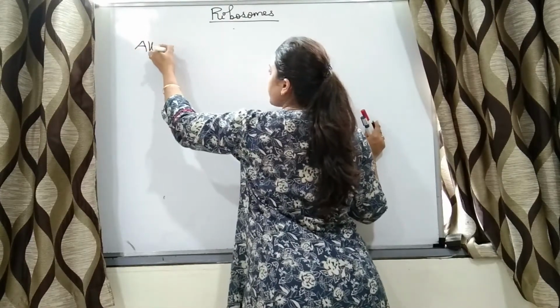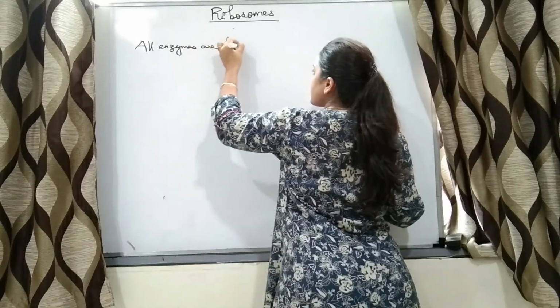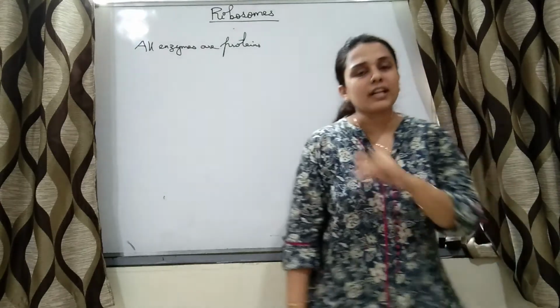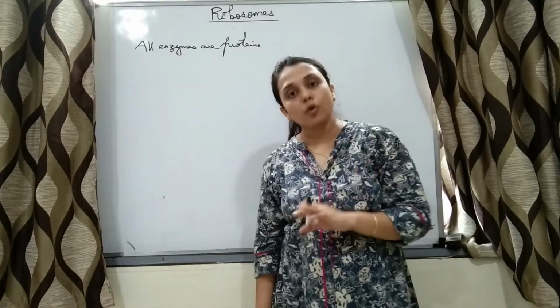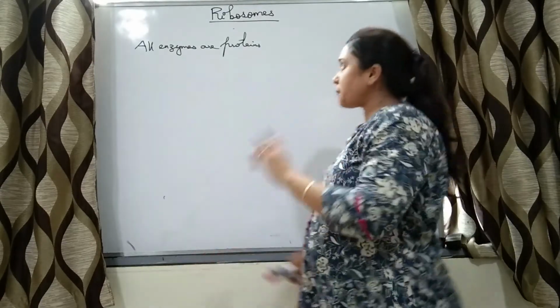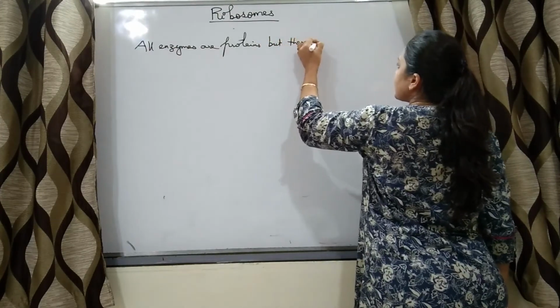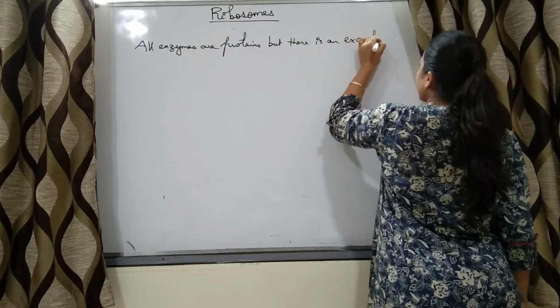All enzymes are proteins. All the enzymes, whatever enzymes you say, are made up of proteins only, right? There are variations, but all the enzymes are proteins. But there is an exception. What is it?